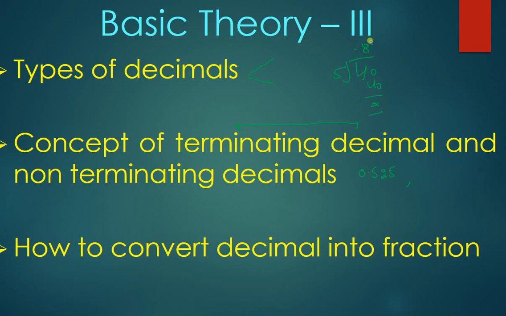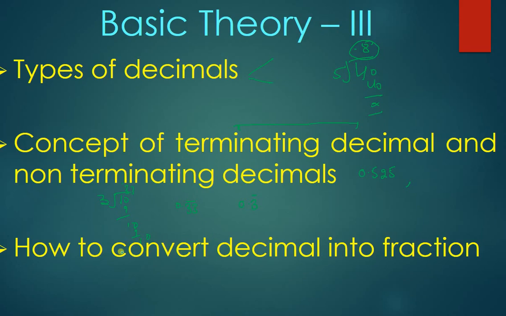The decimal has terminated at 0.8. Now non-terminating decimal, like if you divide 1 by 3, this will never end. 0.33, 3 threes are 9, 1 0, this will come again and again. So 0.33 is nothing but a non-terminating decimal. You can write 0.3 bar.